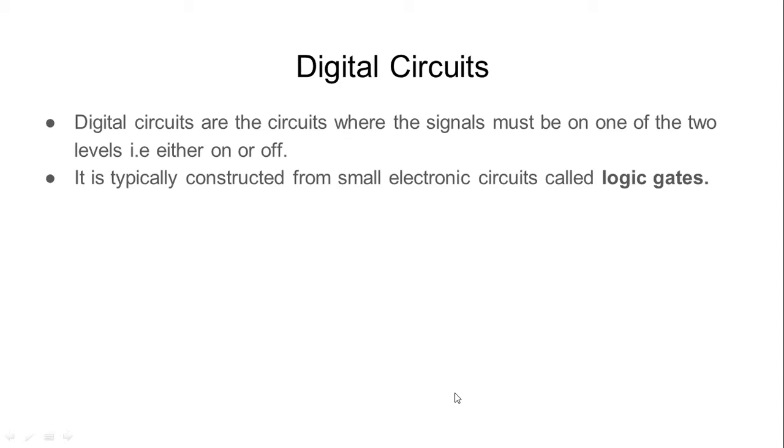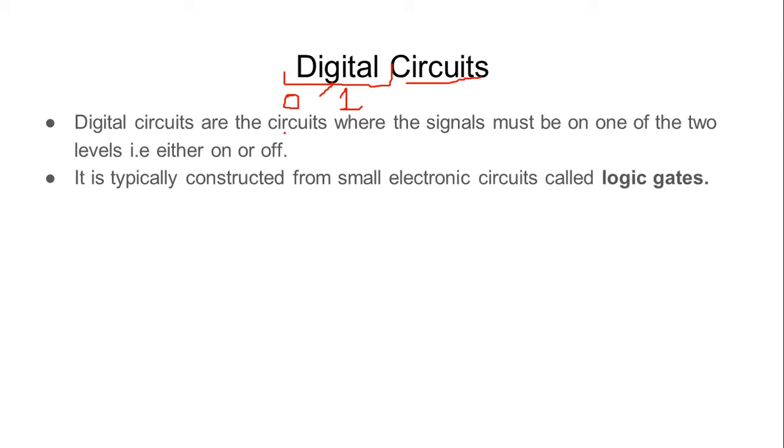As the name implies, it is digital circuits. Whenever there is the key term digital in electronics, it always means discrete values. These discrete values in terms of computers are always 0 and 1, because we know that modern computer machines can only understand the language of 0 and 1. So whenever there is the key term digital in any electronic gadget, it means it is talking about zeros and ones, binary numbers.